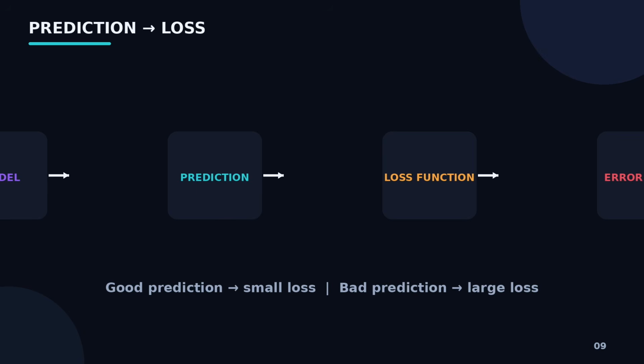The basic process is first the model makes a prediction, then the loss function compares that prediction with the actual answer, and finally it produces a number representing the error. For example, actual price is 1 crore rupees, prediction is 65 lakh rupees. The loss will be relatively large. If the model predicted 95 lakh rupees instead, the loss would be much smaller.